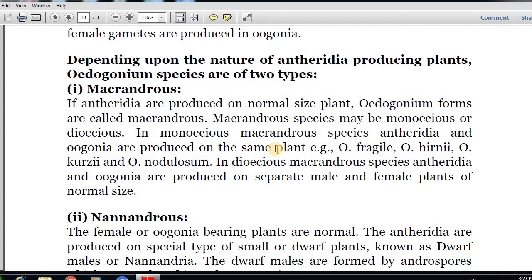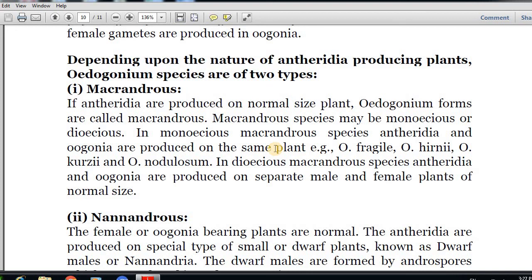The monoecious and dioecious species we have discussed already in semester 2. In the same way here also, if both the male and female parts, that means antheridia and oogonia, are present on the same plant, that type of species is called monoecious in the Macrandrous type.